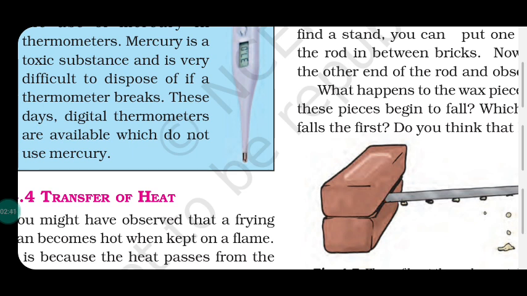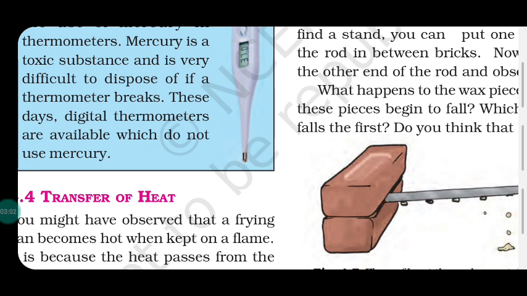Steel is a mixture of metals. So, metals transfer heat. They are conductors of heat.